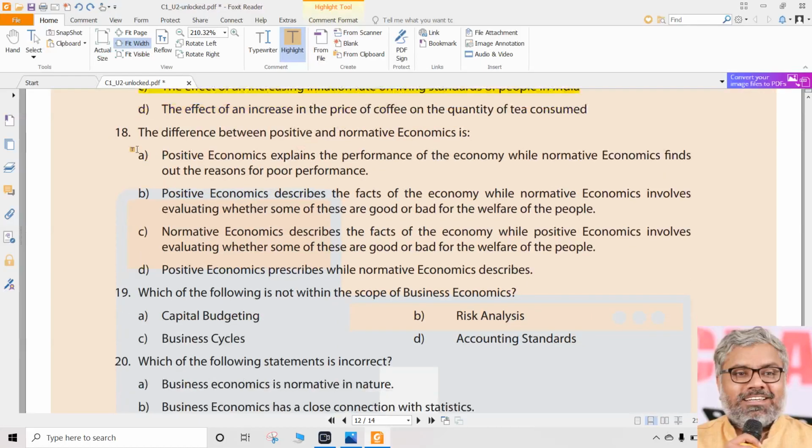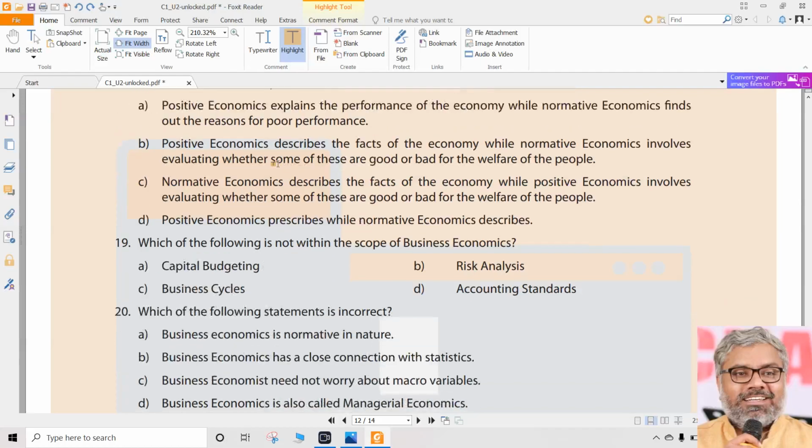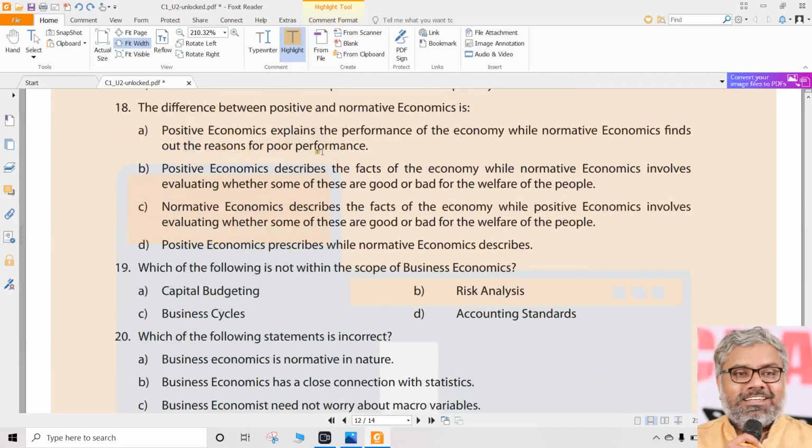Then question number 18. The difference between positive and normative economics is, once again, about the basic definition of positive economics and normative economics. Read them carefully, then only you can answer the question correctly. Option A: positive economics explains the performance of the economy, whereas normative economics finds out the reasons for poor performance. Is it so? Is that what is going to happen in positive and normative? Definitely no. Normative economics does not find reasons and all. That is a nonsensical statement.